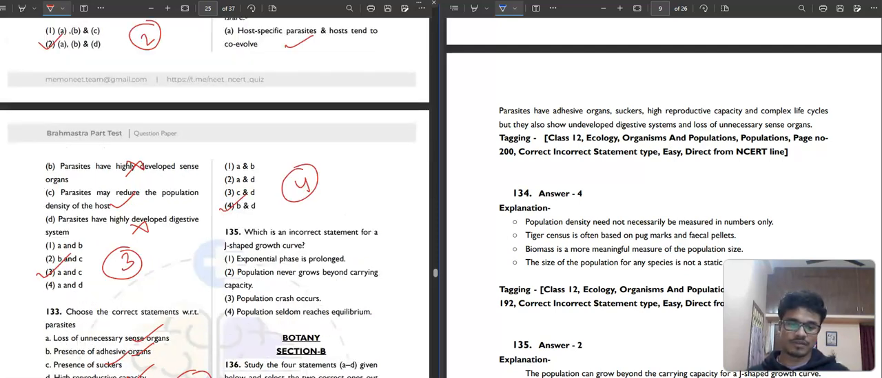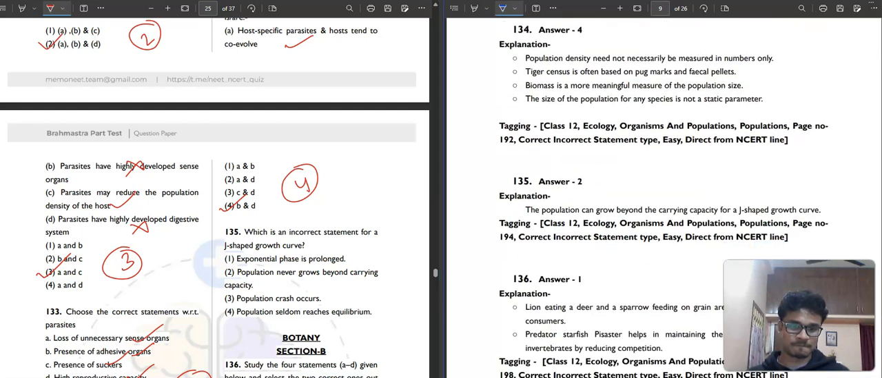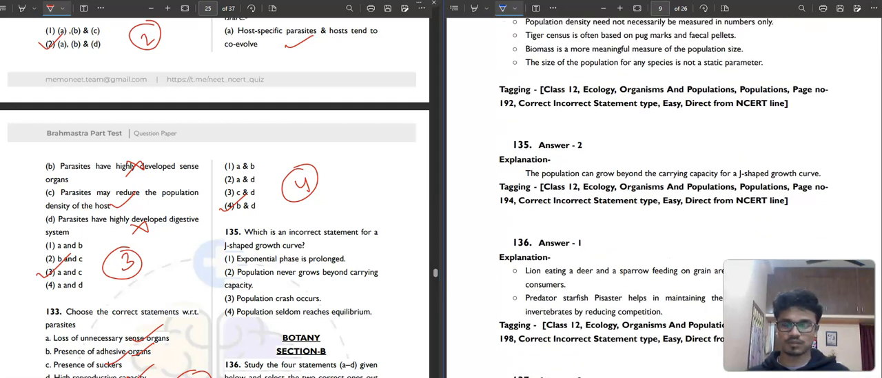Then question number 135. Which is an incorrect statement for a J-shaped growth curve? Exponential phase is prolonged. Population never grows beyond carrying capacity. This is not correct. The population can grow beyond the carrying capacity for a J-shaped growth curve. The second option will be the correct answer.